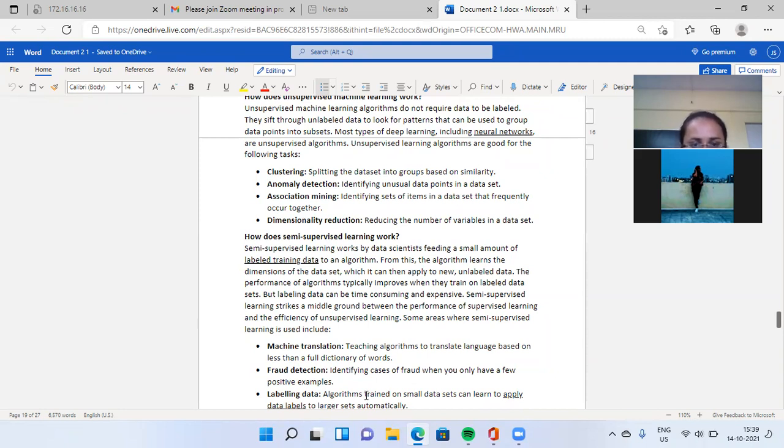Semi-supervised learning strikes a middle ground between the performance of supervised learning and the efficiency of unsupervised learning.